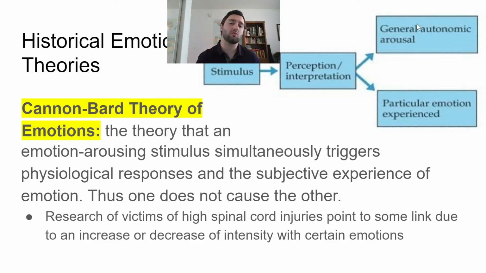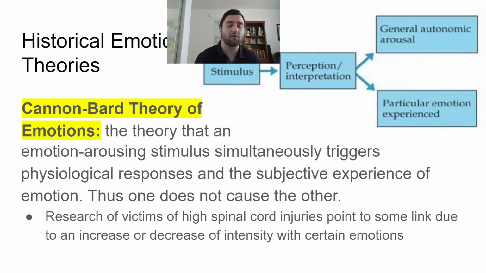Heartbeat quickens, we sweat, our blood pressure increases. And at the exact same time, we feel the emotion of fear. Okay, so both of these are happening at the same time. If you remember, James Lange was stimulus, arousal, emotion. This one is stimulus and then arousal and emotion at the same time. So they're not causing one another.